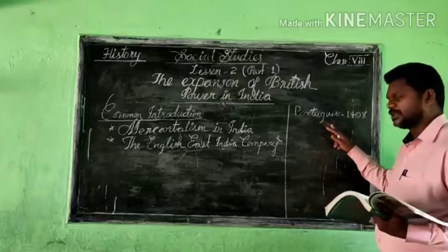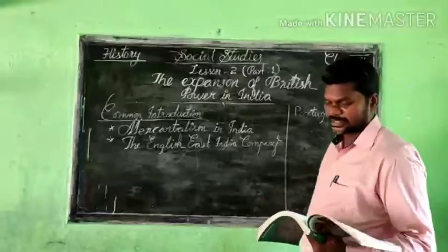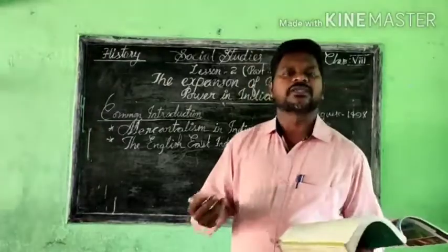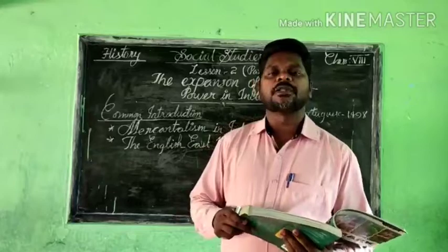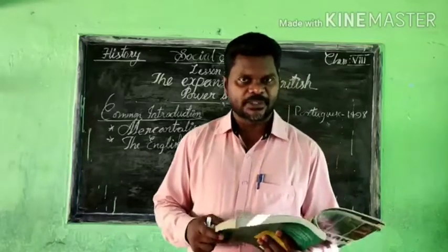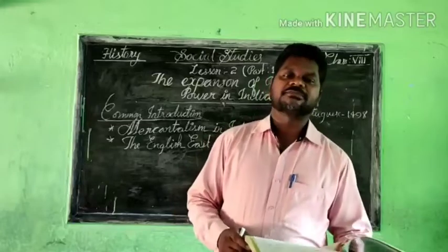First of all, the Portuguese traveler Vasco da Gama came to India in 1498, and after that many Europeans came to India for business purposes. And finally the British people started their own monopoly in India. That is another main piece of information we are getting from this paragraph on mercantilism in India.